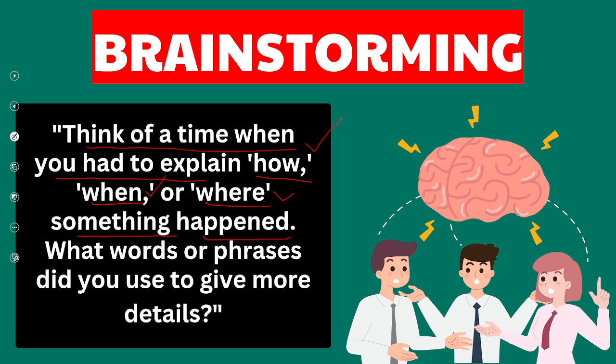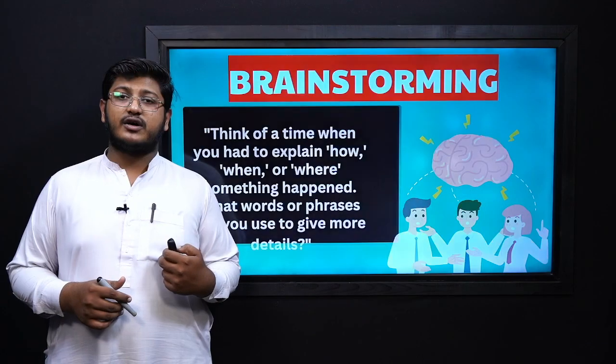I hope you have told such information about different happenings. So what words or phrases did you use to give more details? Words which you use to give details about the happening, the action or the verb are considered adverbs.